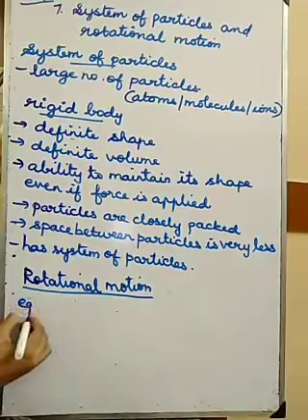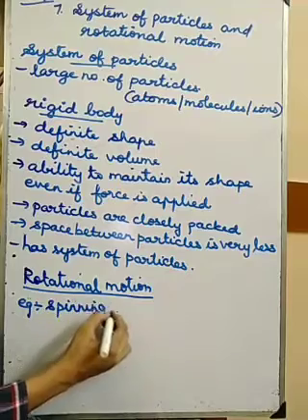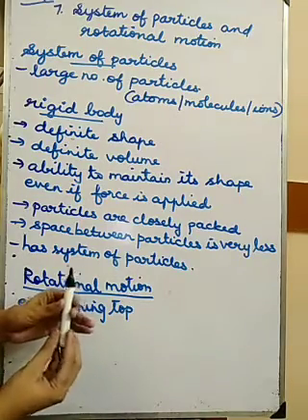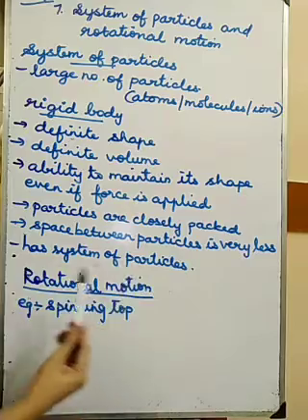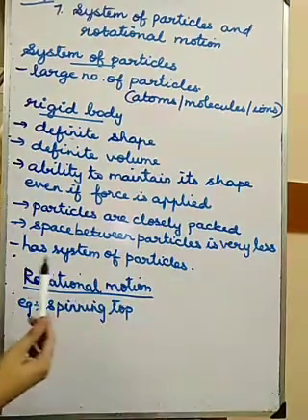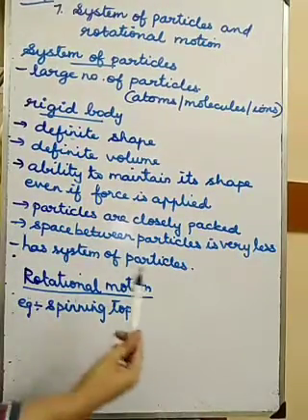For rotational motion, an example we can take is a spinning top. Spinning top means what in Tamil? Bambaram. How will it rotate? Will it rotate like this? This is revolution. If it moves like this in a circular path, it is revolution.